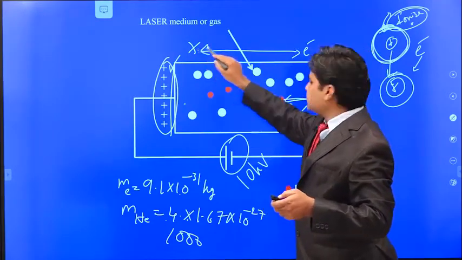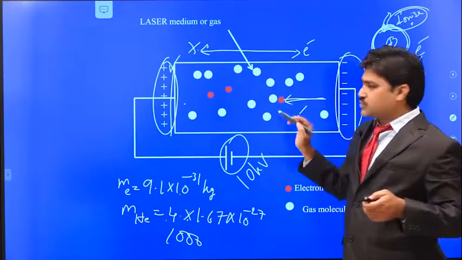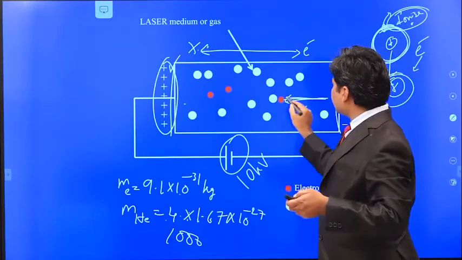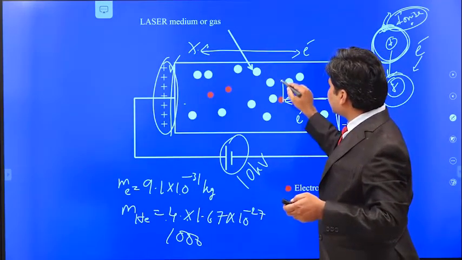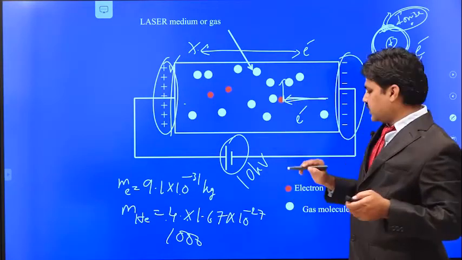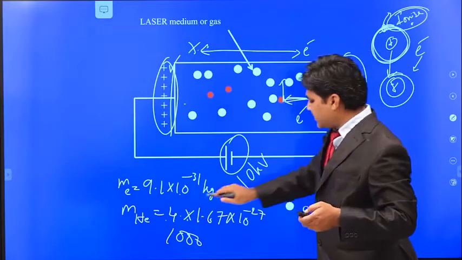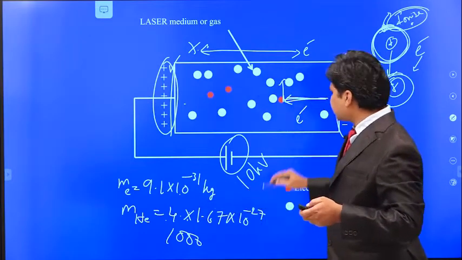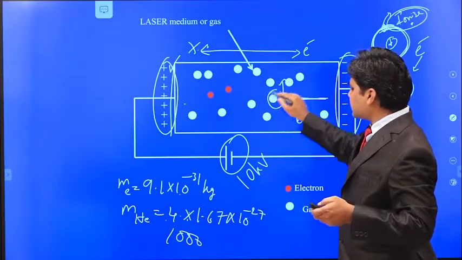Here it is a positive charge and here it is a negative charge, so both will attract. The electrons move to this side and they will collide with other atoms and transfer energy to them, because the mass of the electron is 1000 times less than the mass of the helium atoms. Let us say this is helium gas.